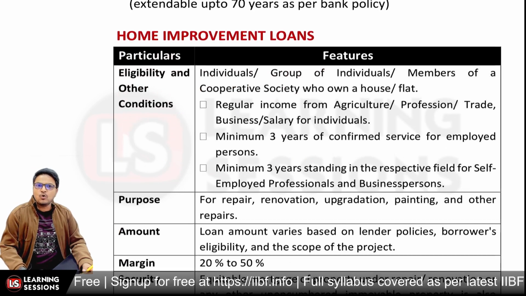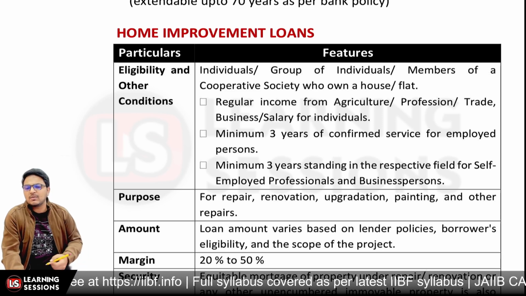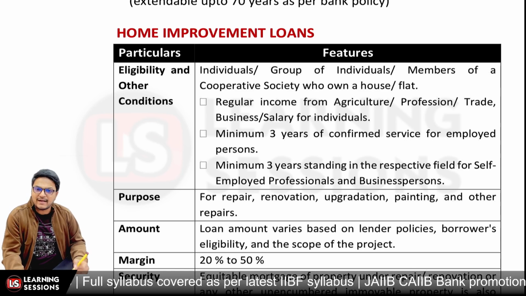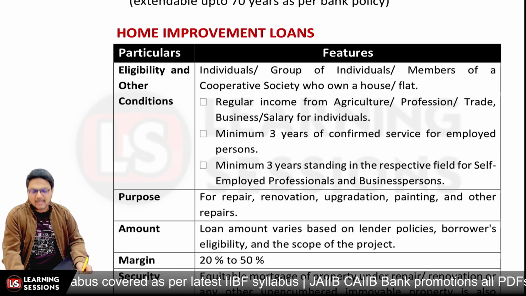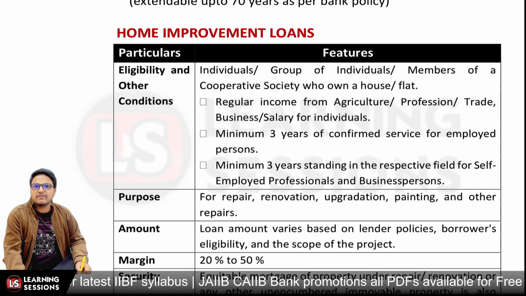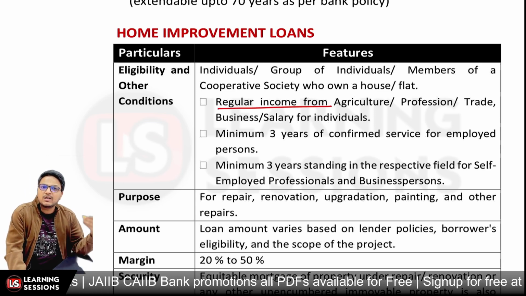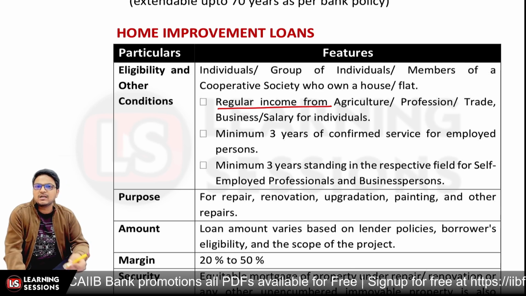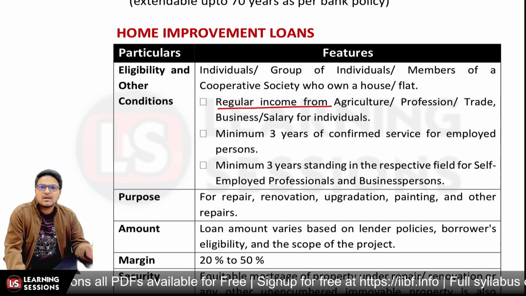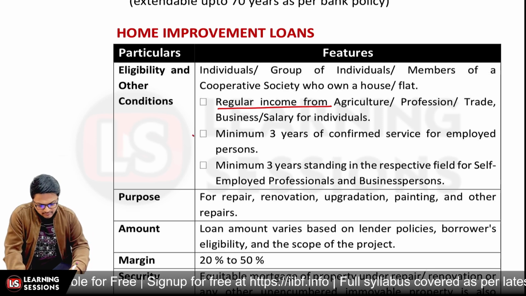Further, after that, it's related to home improvement loans. Now, home improvement, basically, who is eligible? Individuals are eligible, and members of cooperative societies who own a flat or house are eligible. And what are the other conditions? The applicant must have a regular income, and this regular income can be from agriculture or from a salary for individuals, and they must have at least 3 years of minimum confirmed service. Okay, 3 years of minimum confirmed service.